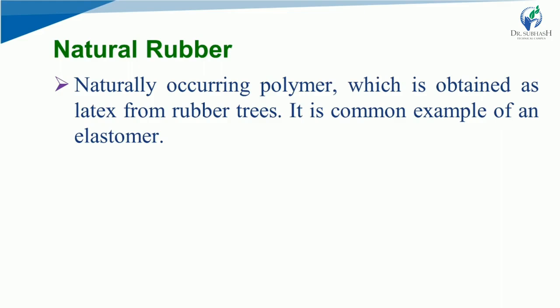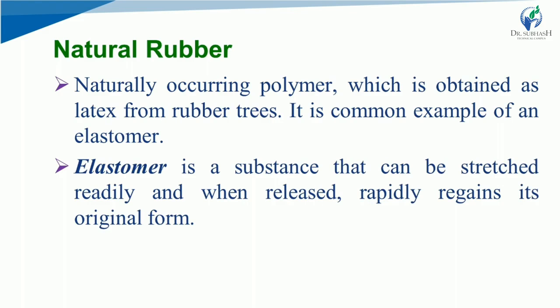It is a naturally occurring polymer, which is obtained as latex from rubber trees. It is a common example of an elastomer. You might have studied about rubber that is exuded from the trees. What is an elastomer? An elastomer is a substance that can be stretched readily and when released rapidly regains its original form. Even if you stretch it, when you release it, it will regain its original form, just like a rubber.